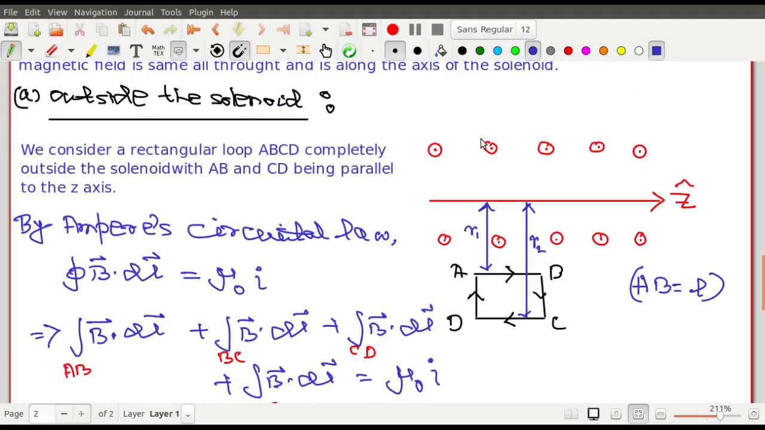Look at this loop, it does not enclose any current, because where is the current? The current is inside the solenoid, only within this small region. The current is within the solenoid, but your loop is outside. Your loop doesn't enclose any current.